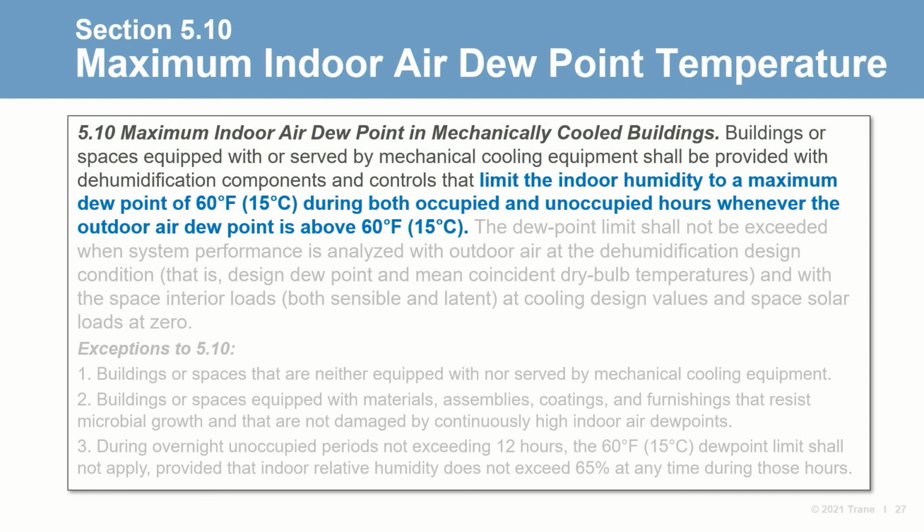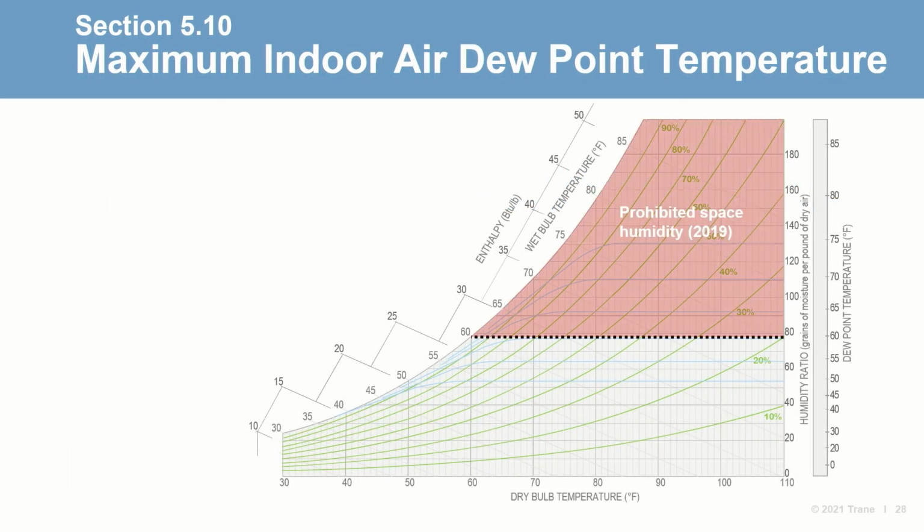So whenever it's humid outside, the indoor space humidity should be controlled, and this is during both occupied and unoccupied hours. On the psychrometric chart, it's pretty easy to see the space humidity limit. For reference, the dot shows where 75 degrees dry bulb, 50% relative humidity sits. You can see that the prohibited operation isn't all that far away. In fact, it's only about 5 degrees on the dew point scale.